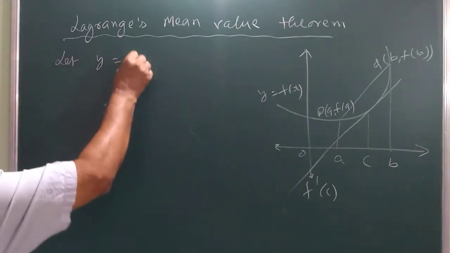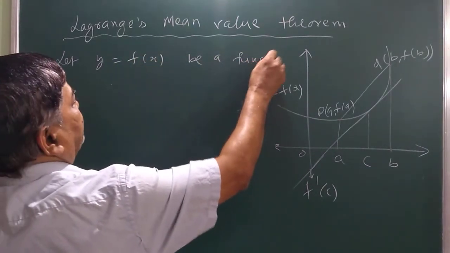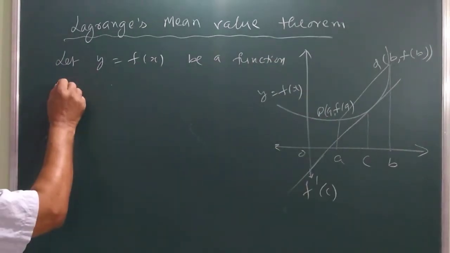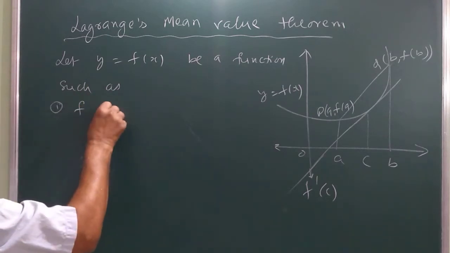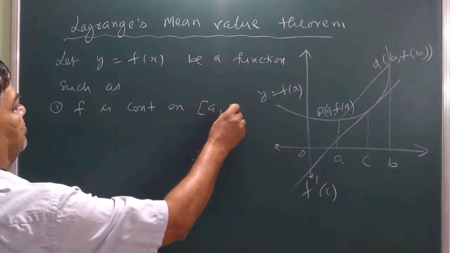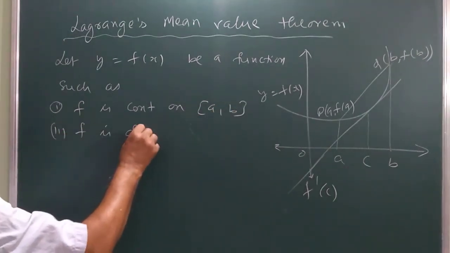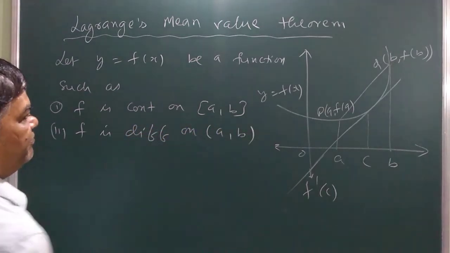Let y equals f(x) be a function. Here f is a function such that, number 1, f is continuous on the closed interval [a, b]. Number 2, f is differentiable on the open interval (a, b).